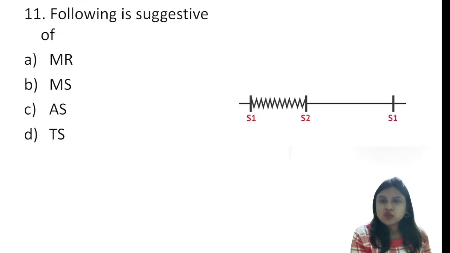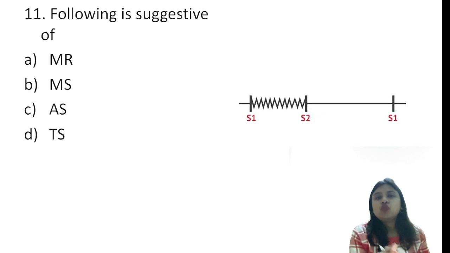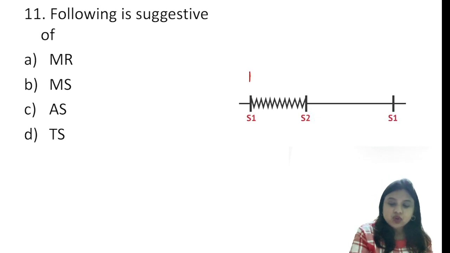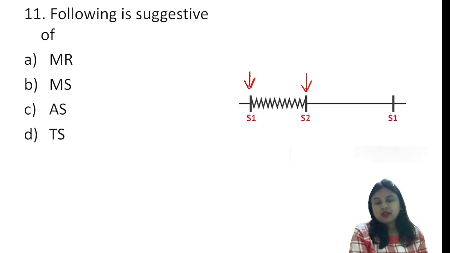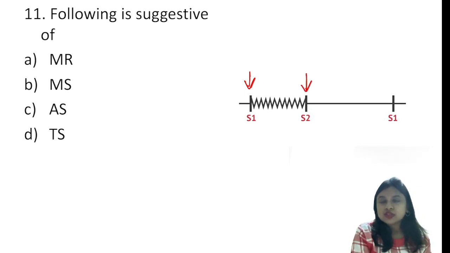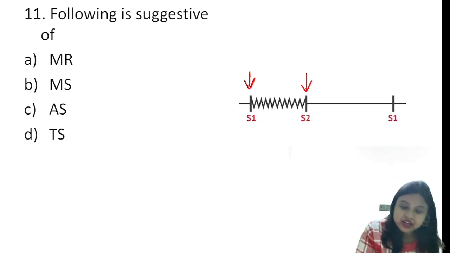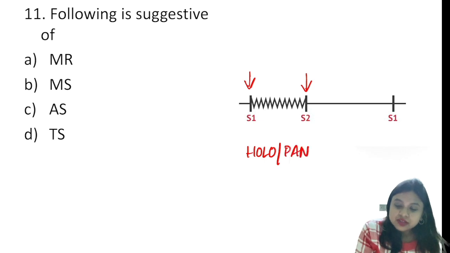Now coming to the second question, again from murmur. Following is suggestive of. So this is an image based question, and you can find that there is one murmur which starts from S1, that is the first heart sound, and it reaches S2. That is, it is a holosystolic murmur or a pan-systolic murmur.